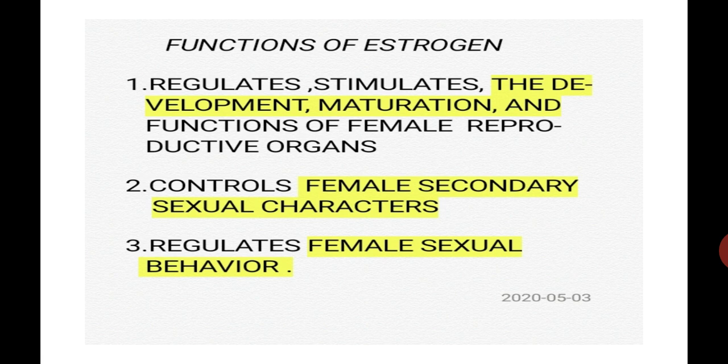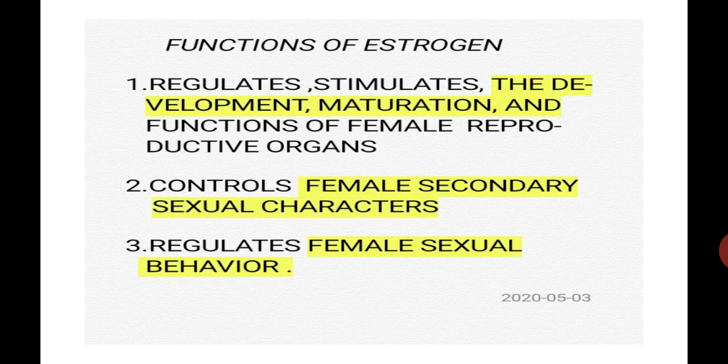Which are the female reproductive organs? The female reproductive organs are ovaries, oviduct, uterus and vagina. I repeat, ovaries, oviduct, uterus and vagina are called the female reproductive organs. Their development, maturation and functions are regulated and stimulated by estrogen.